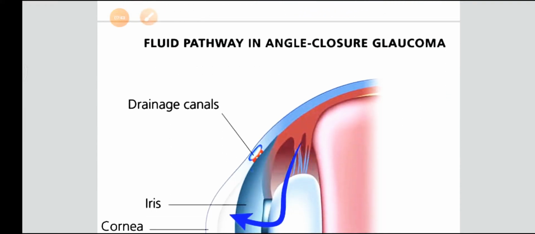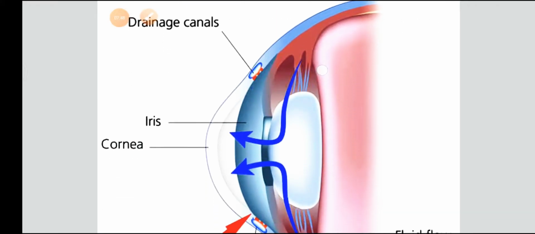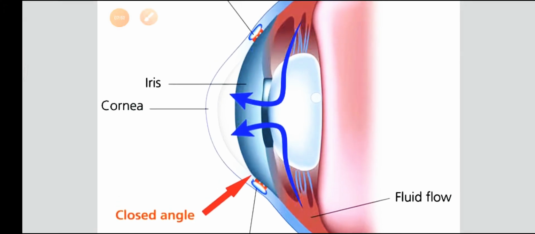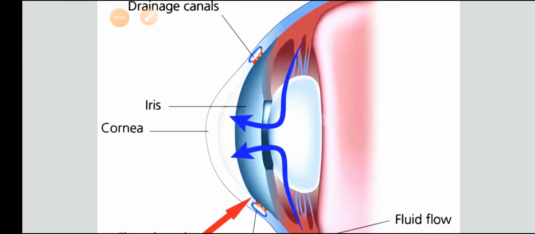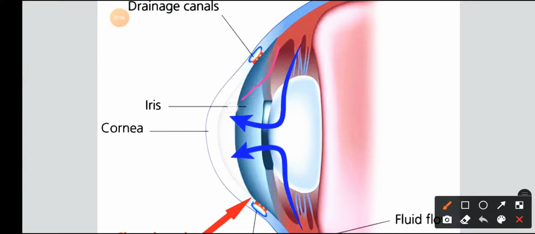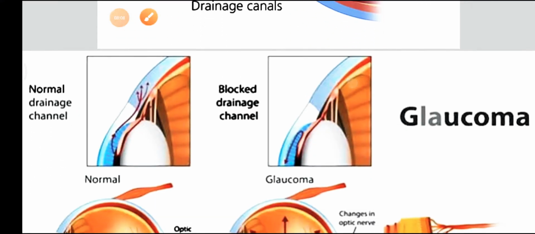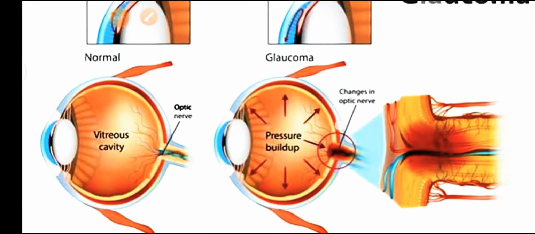Okay, so the fluid pathway in the angle closure glaucoma, where the iris is pushed over the cornea. Here there is the direct flow, and something like this, the iris gets pushed over the cornea, and hence the fluid gets stuck here only. It cannot move further to the canal system. Okay, then there's the glaucomic condition here.